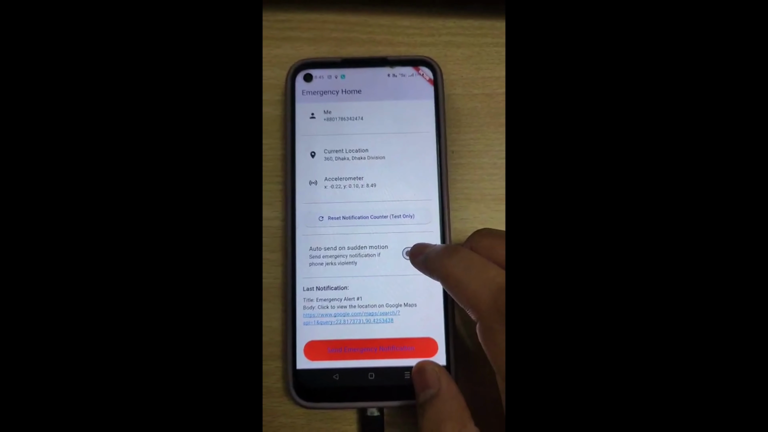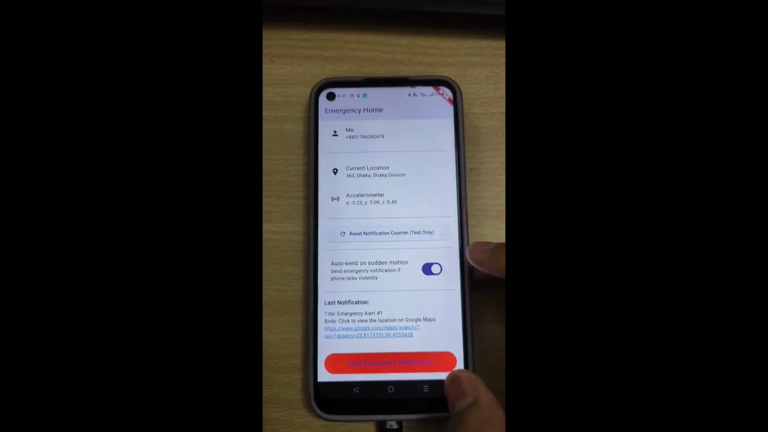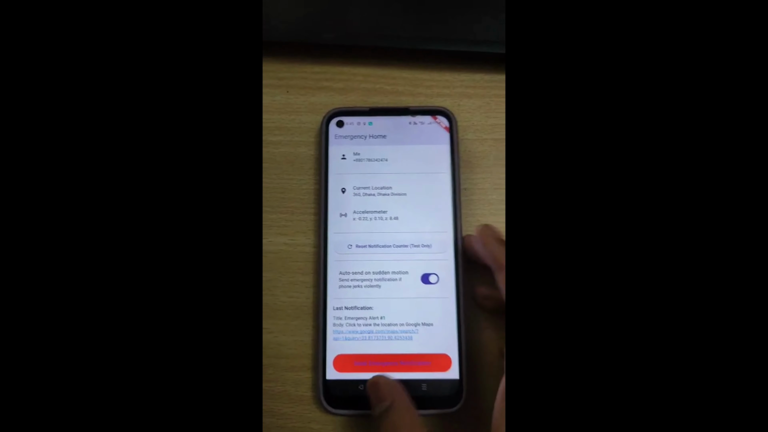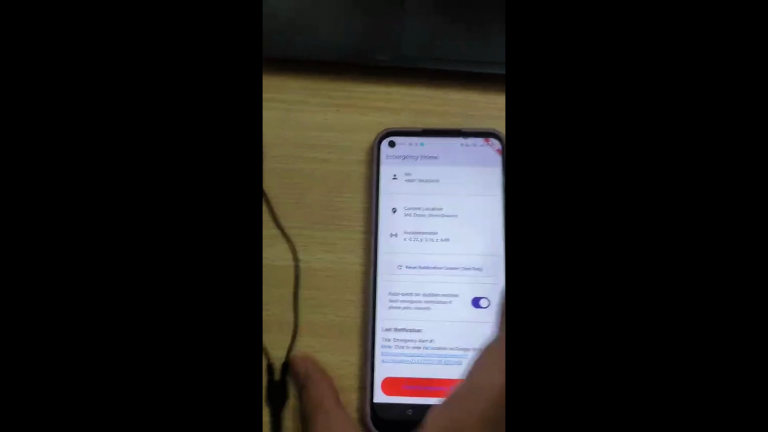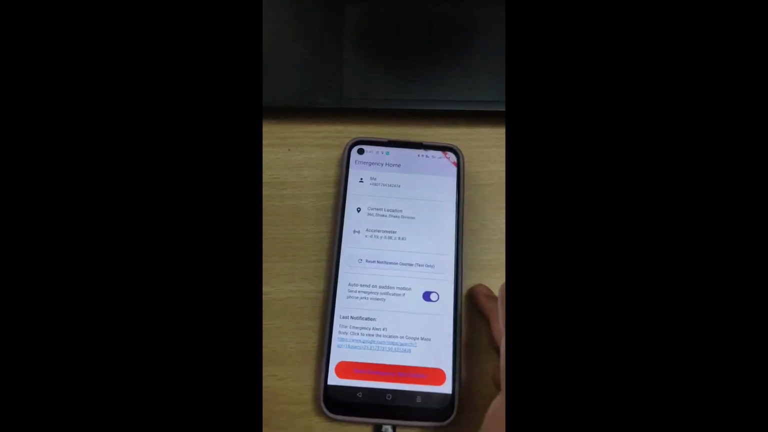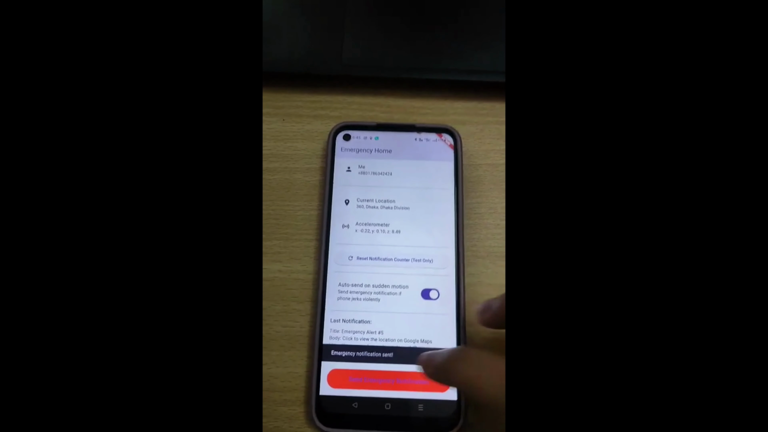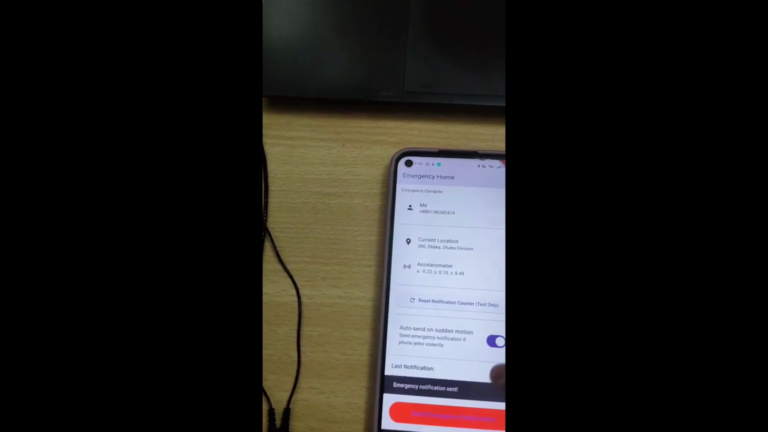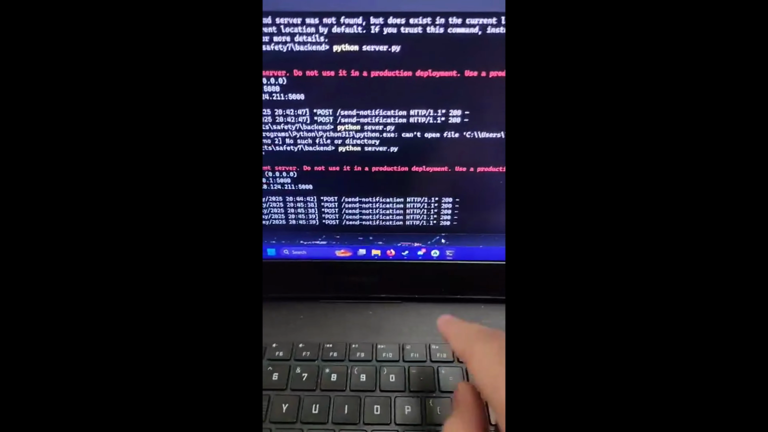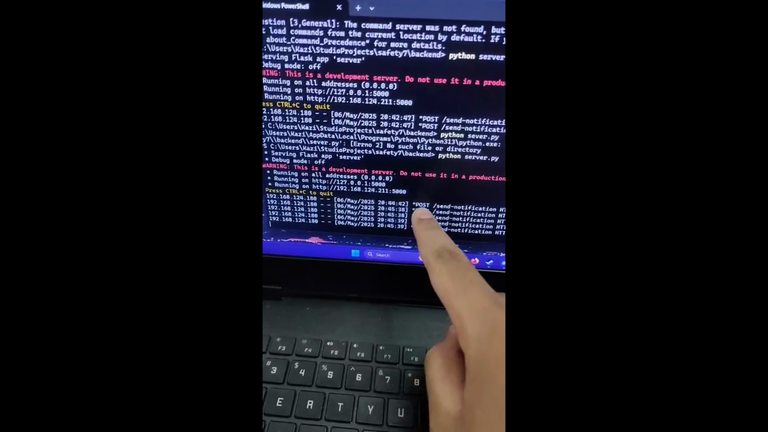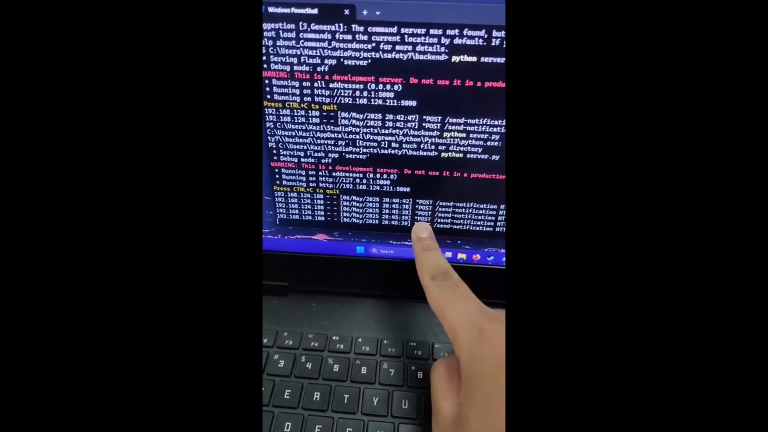And if I turn on the auto send toggle, then if I do a jerking motion like this, after a little while, it will automatically send here. It sent them again, sent them up to number 5, and we can see that more notifications were automatically sent after the jerking on the server.